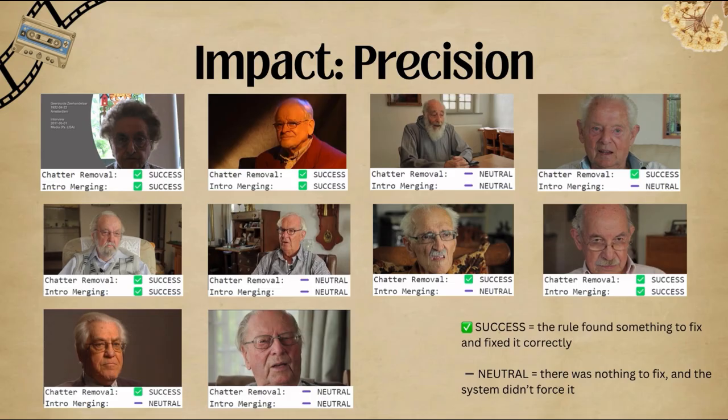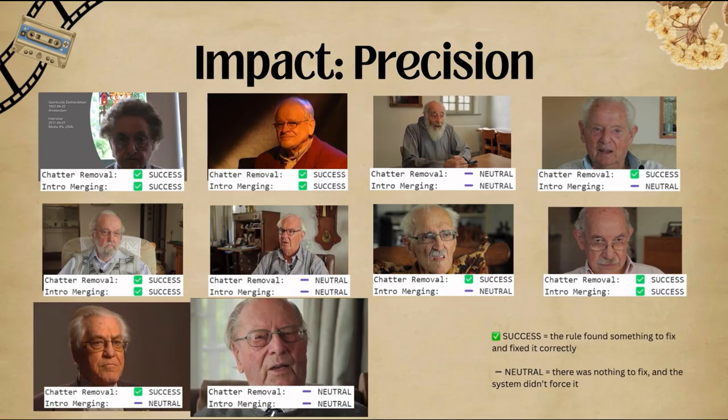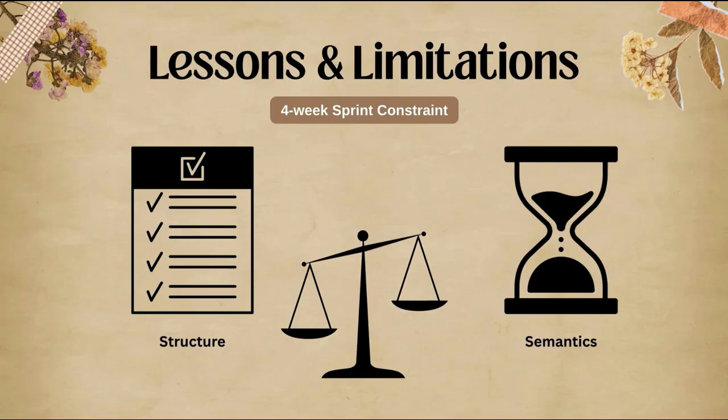Across multiple interviews, the rules either successfully correct problematic segments or remain neutral when no change was needed. Importantly, the system does not overcorrect. However, we must be transparent. This work was constrained by a 4-week sprint and focuses primarily on structural improvements. Semantic refinement remains an important direction for the future work.